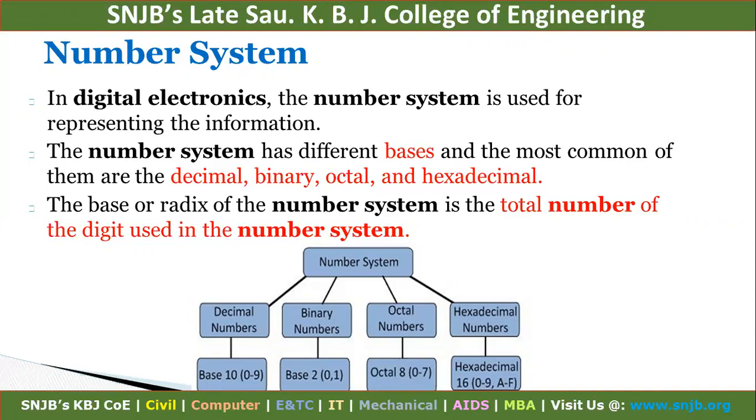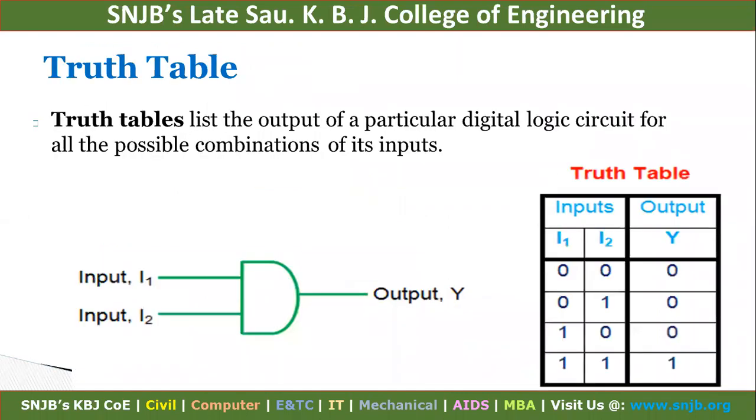And the last number system is the hexadecimal number system, whose base is 16. From 0 to 9 there are different numbers. Again, after 9, 10 is not a single digit, so we use A, B, C, D, E, F. These are all included in hexadecimal numbers. Okay, so these are the basics of number systems.